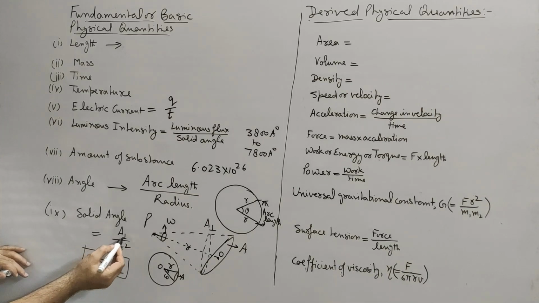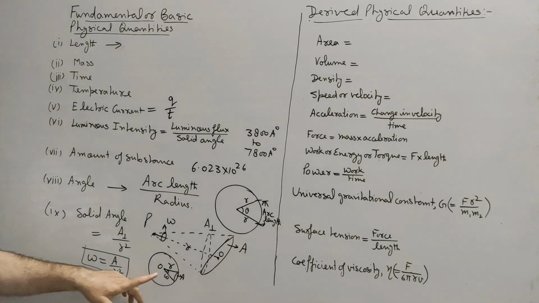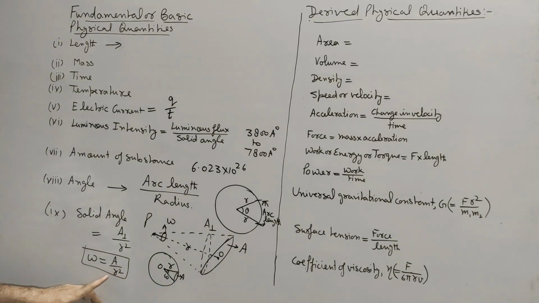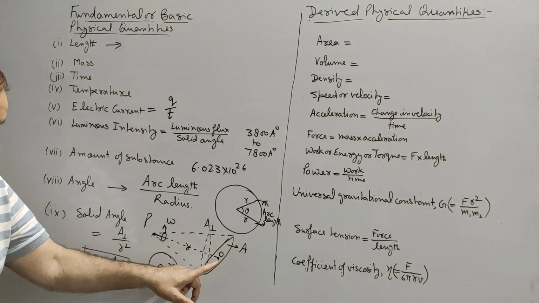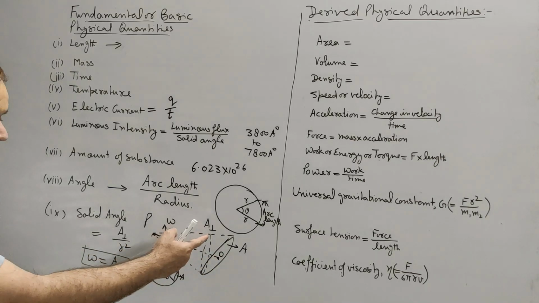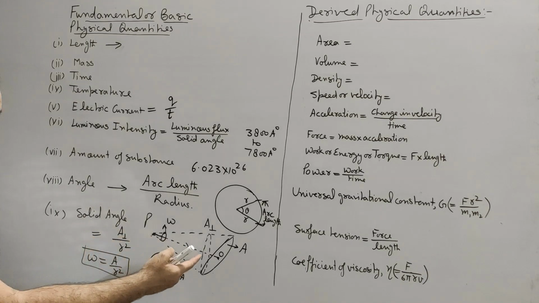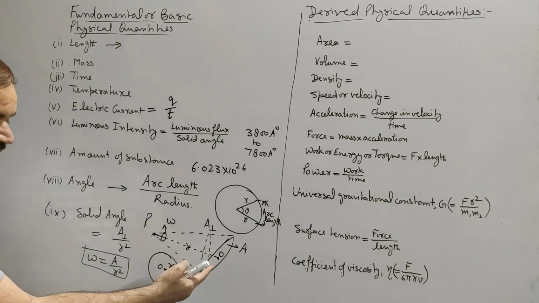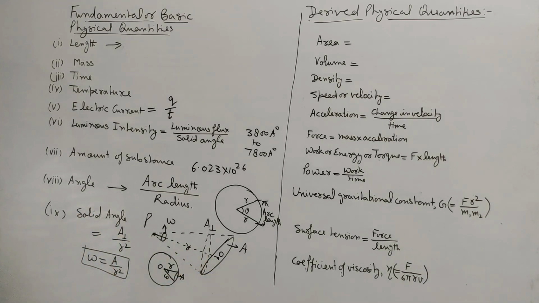Here we are not saying A perpendicular because the area itself is perpendicular to the radius, that is for a sphere only. But in general, solid angle subtended by a surface at point P will be defined in terms of area perpendicular to PO divided by PO square.